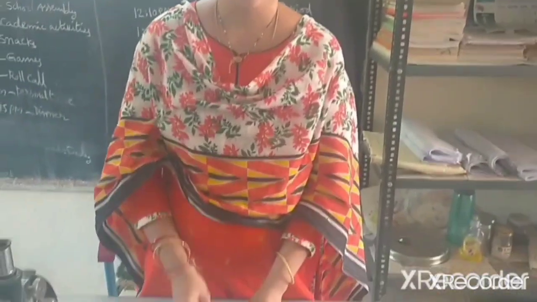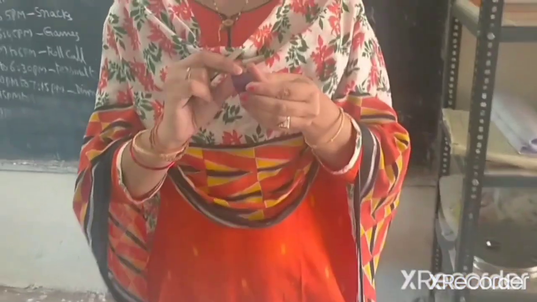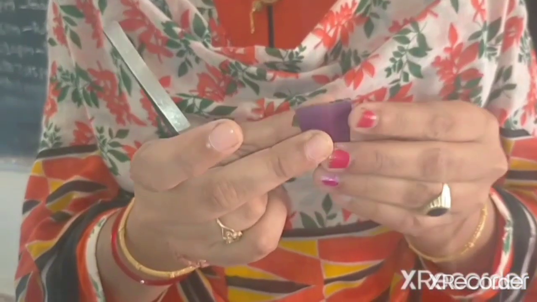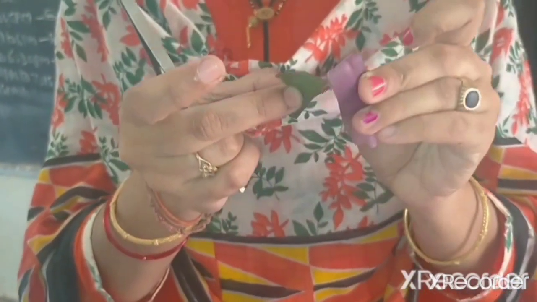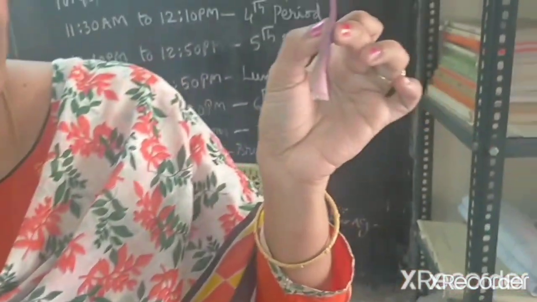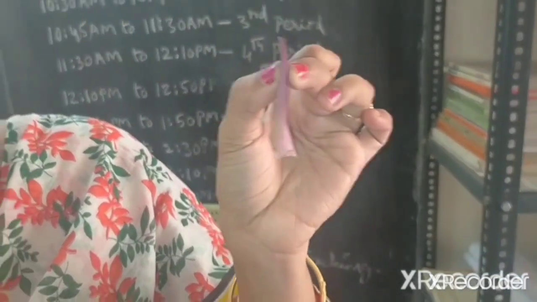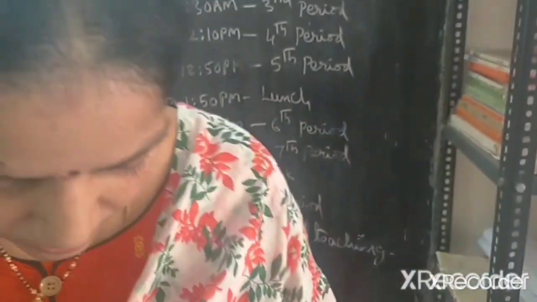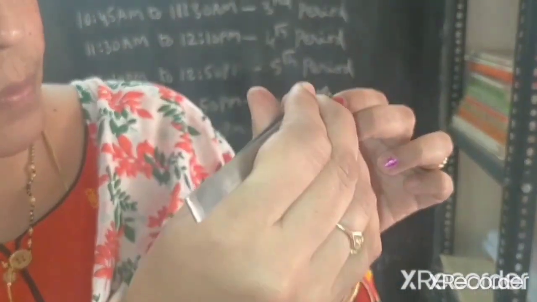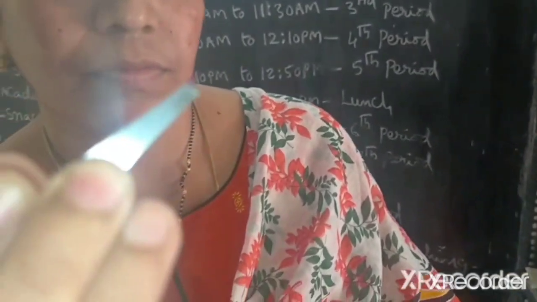Procedure for the observation of the cell membrane. Take a rheo leaf, fold it in this way, and look at the light part. We should take this very thin and transparent part of the leaf and mount it.